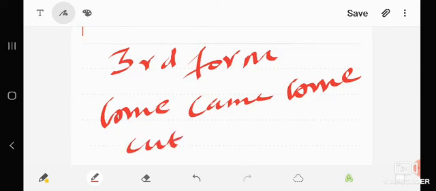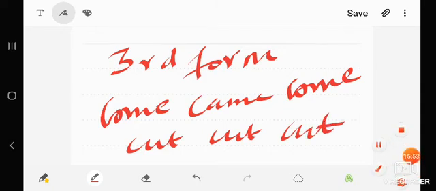For example, cut, cut, cut. Here all the three forms are the same. So like this, you have to be familiar with the three forms of the verb. Then only you can use the present perfect tense in an effective manner.